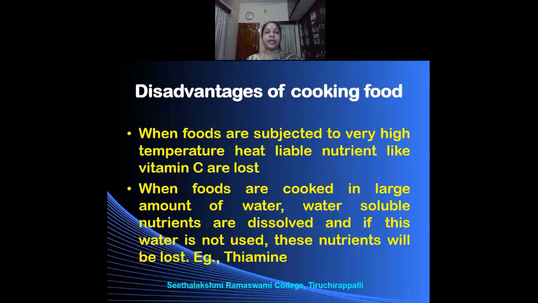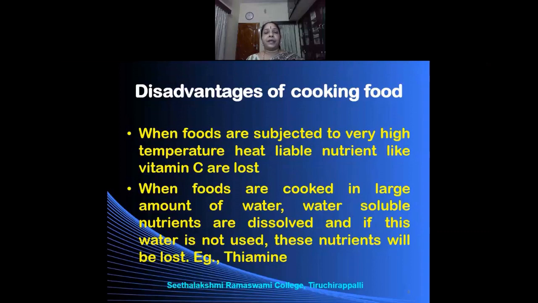Certain nutrients are destroyed when they are subjected to high temperatures, particularly vitamins such as C. Vitamin C will be lost even if the food is kept exposed to the atmosphere. And when it is cooked, most of the vitamin C present in the food will be lost. When foods are cooked in a large amount of water, the water soluble nutrients are dissolved, and if this water is not used, the nutrients will be lost.